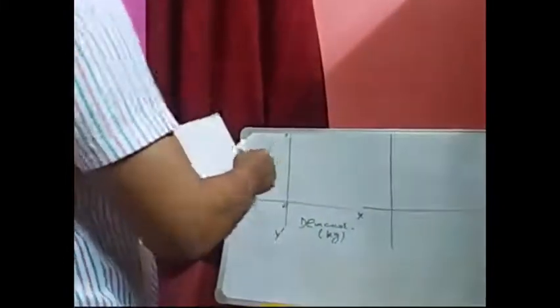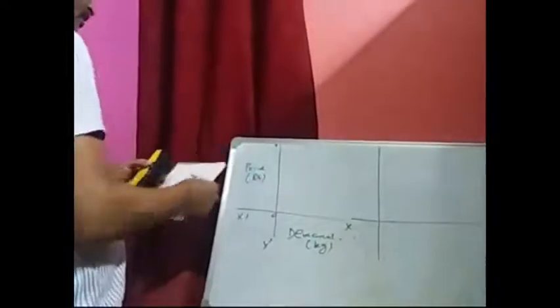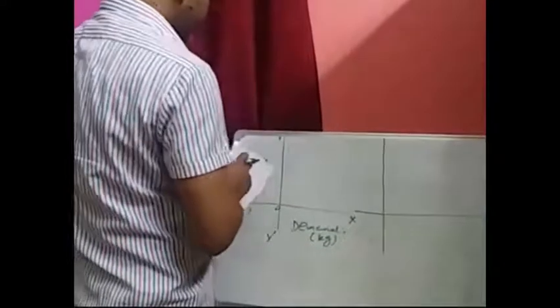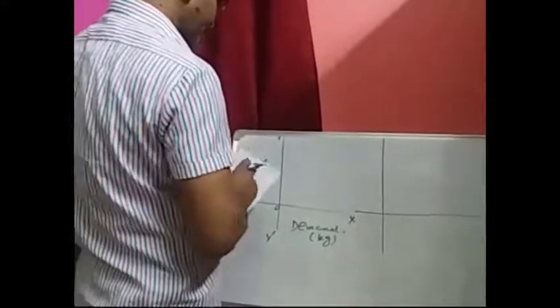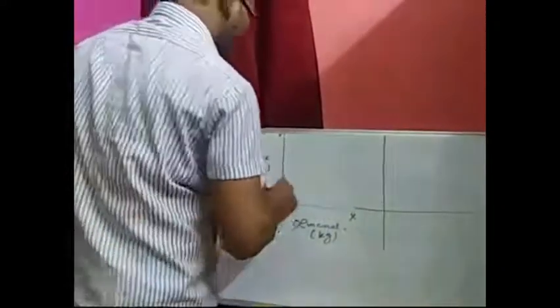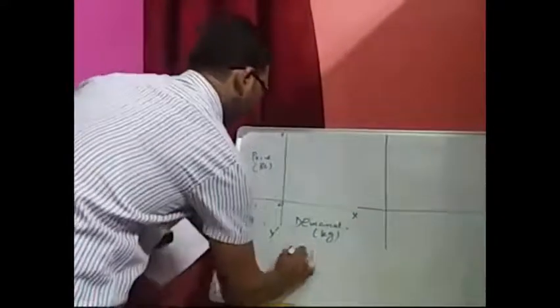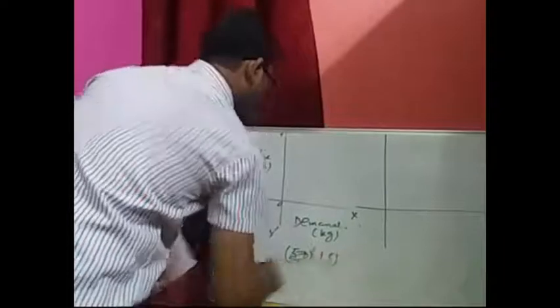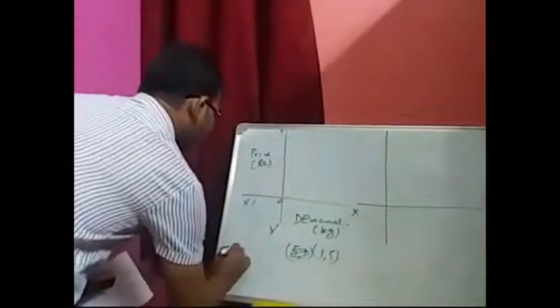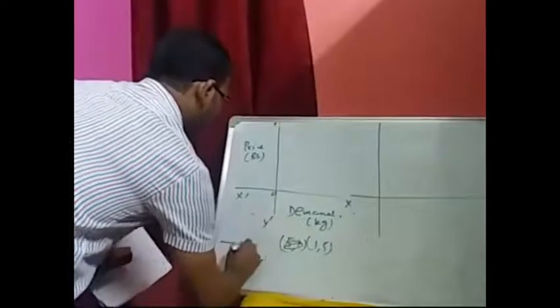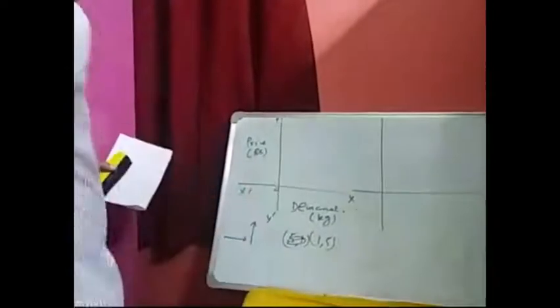Now from the earlier data, in the individual demand schedule, when the price was 5, the quantity demanded was 1. So the coordinate point is not 5, 1, but 1, 5, because when plotting the demand curve in two dimensions, at first you go along the horizontal axis, then you move to the vertical axis.